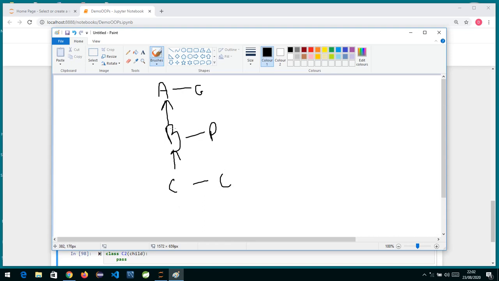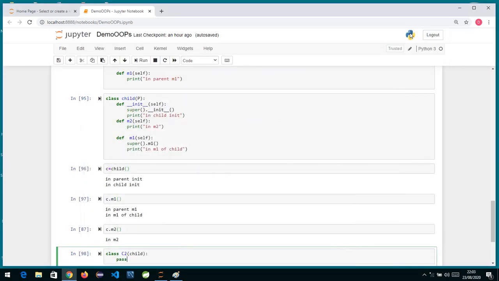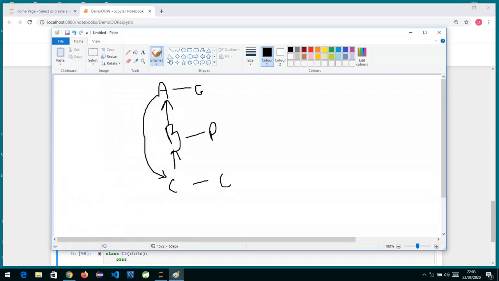C is inheriting from B, and B is inheriting from A. So indirectly all the properties of A will also be available to C. The way we get characteristics of both a grandparent and a parent, similarly this child C2 will have all the methods and functions of the parent and child classes. So that's what we call multi-level. We are having 3 levels, and the levels can extend this way.